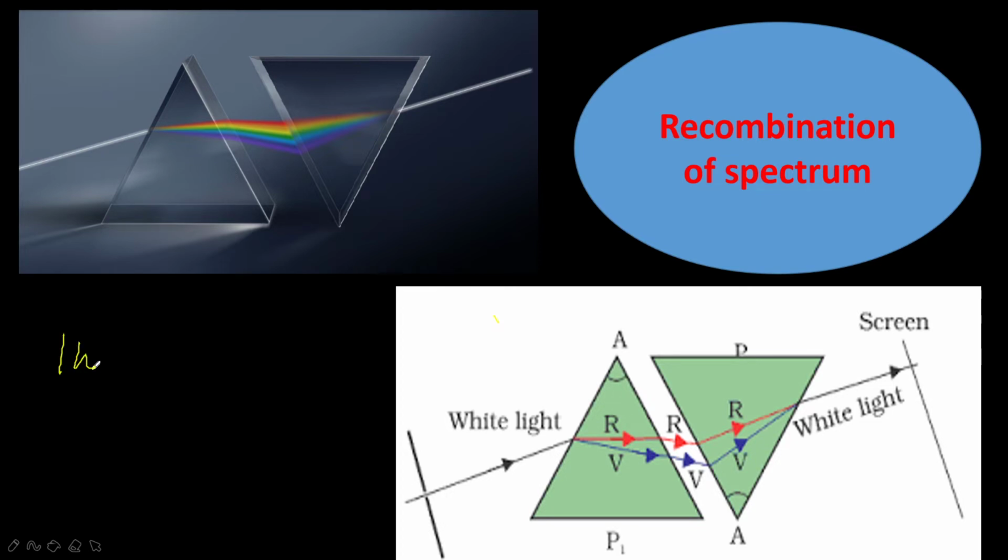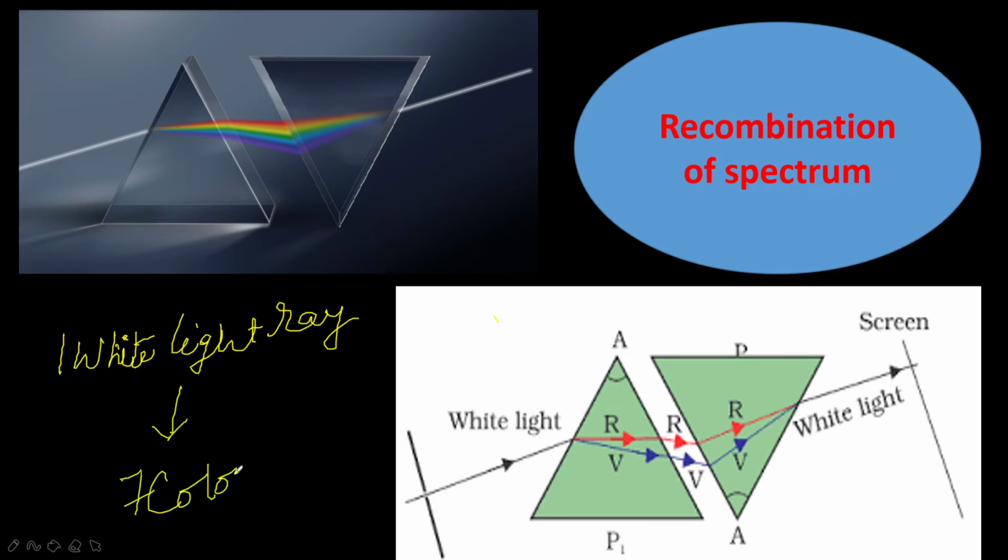Okay, a white light ray is a mixture of 7 colors, right? 7 colors. So this experiment proved that it has recombined the spectrum. That's why it is called recombination of spectrum colors to give white light. Okay, so with this what we have understood is that the prism by itself produces no colors, and the recombination of the 7 constituent colors forms a white light ray. It is very important.